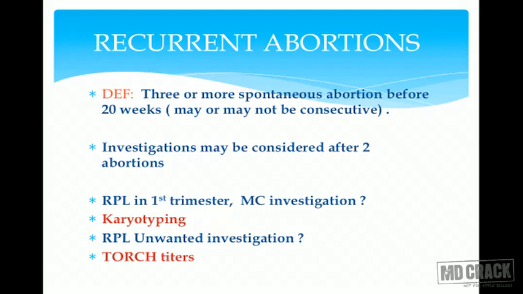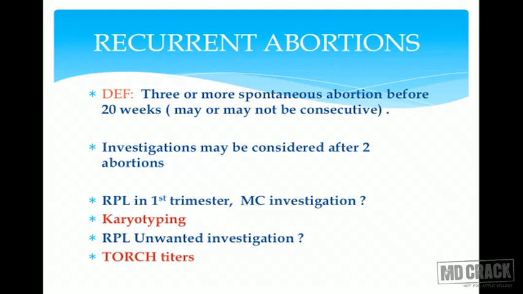You may advise a set of investigations to a patient if she has 2 abortions, maybe first trimester or second trimester. We need not wait for a third abortion to take place. We can start investigating her even after 2 abortions. So what are the common causes? In which clinical conditions does the patient face recurrent abortions?